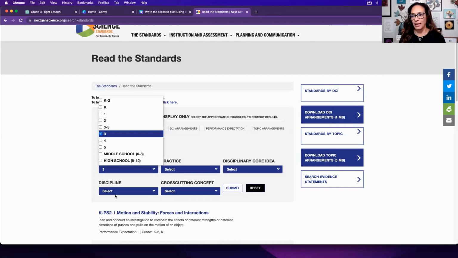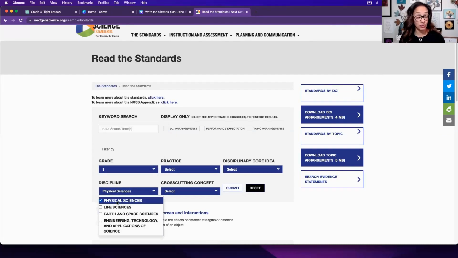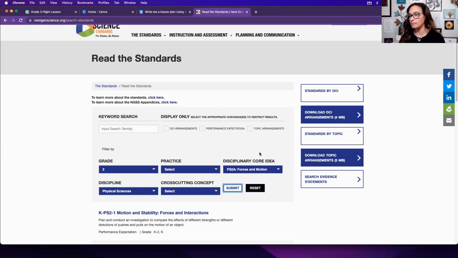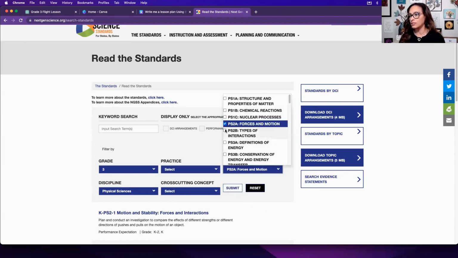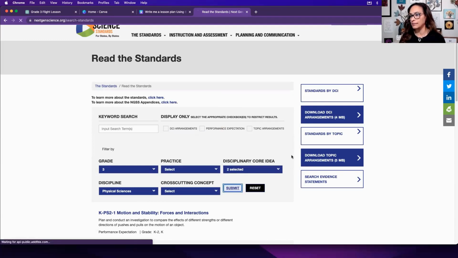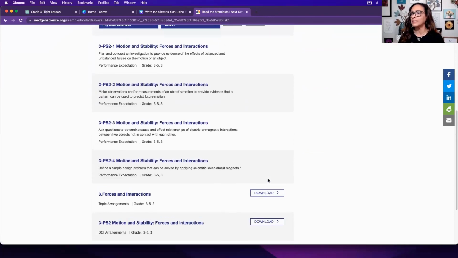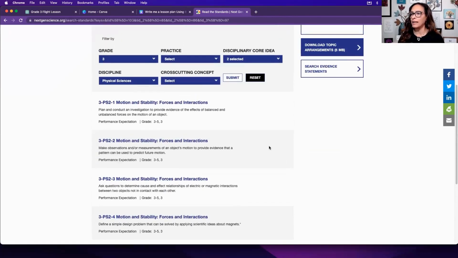I know that the discipline is physical science because we said PS, and then I know it's 2. So let's select 2. We know it's 2. I don't think there's any other 2 for physical science. No. So now let's submit this. Actually, I feel obligated to select 2B just in case. So now that we've submitted it, we'll come down here and let's go back and find which standards were here.